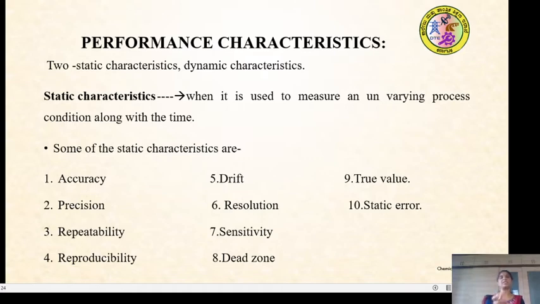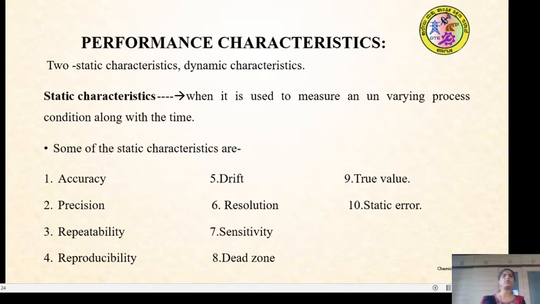So overall, the characteristics are very important for choosing an instrument. Are you understanding? The characteristics are helpful in choosing a particular instrument for a particular operation or measurement. So overall, the performance characteristics are very important for choosing the most desirable instrument for the measuring task. The task may be measuring any process variables.